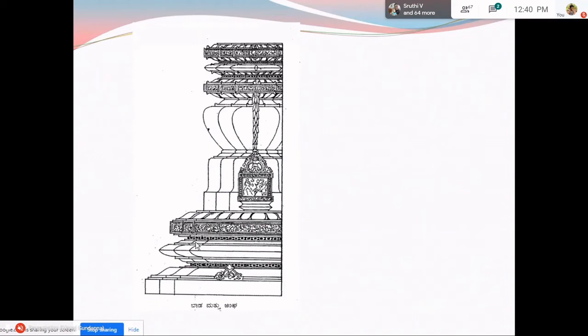This is the Amalaka Shila, which is placed on the top of the superstructure. See, here we can know how an Amalaka Shila was usually made, because there are two kinds of Amalaka Shilas used in a Nagara temple.